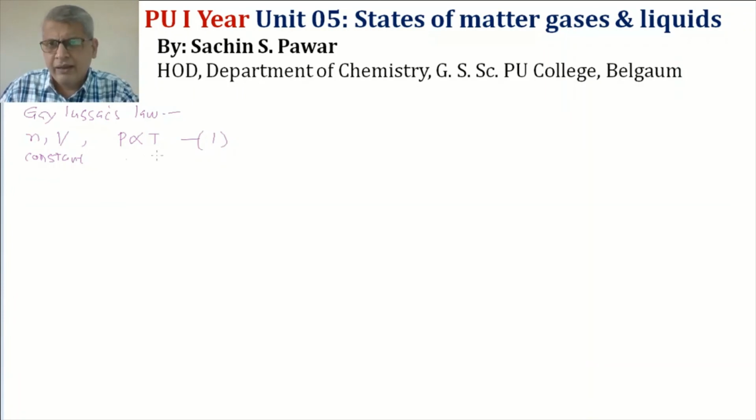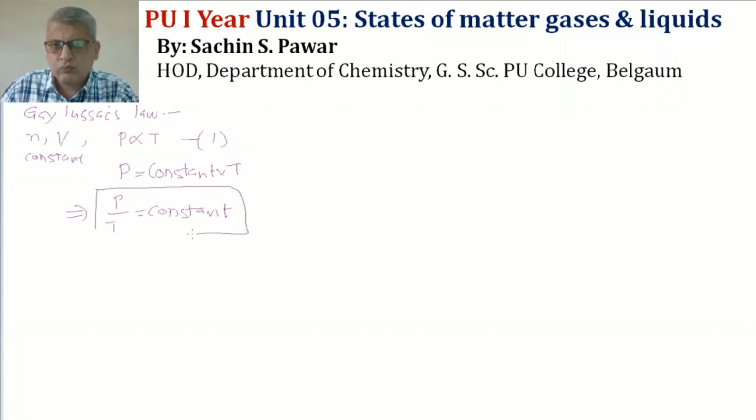Again, if you remove the proportionality constant, then P is equal to constant into T. So I will get P by T is equal to constant. Okay, so that means again I get statement number 2. Statement number 1 I had already told you: for a fixed amount of gas at constant volume, pressure of the gas is directly proportional to its temperature. Here I can say, for a fixed amount of gas at constant volume, the ratio of pressure to temperature is always constant.